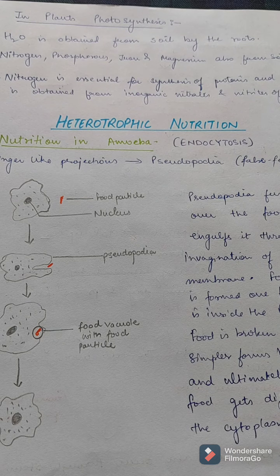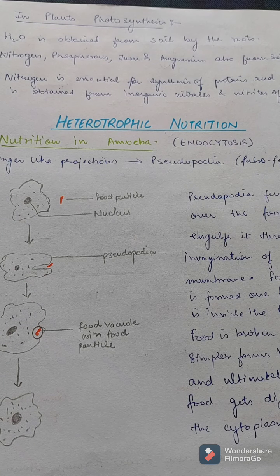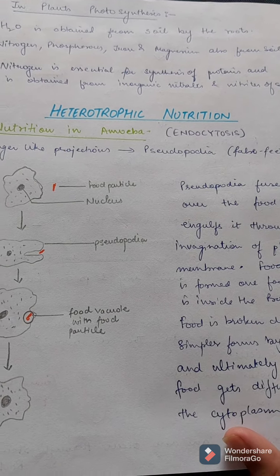Nitrogen, phosphorus, iron and magnesium. These are other elements which are required for the growth of plants. These are also obtained from soil. Nitrogen is essential for the synthesis of proteins, and it is obtained from the inorganic nitrates and nitrites which are also present in the soil.